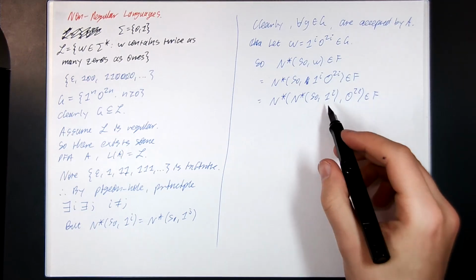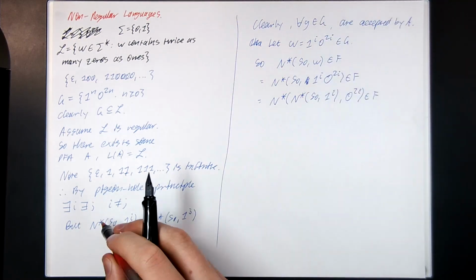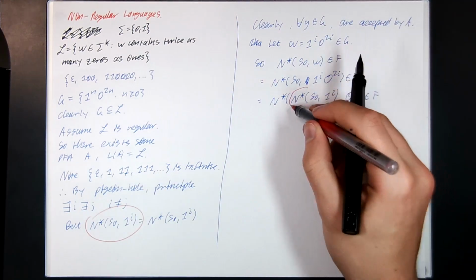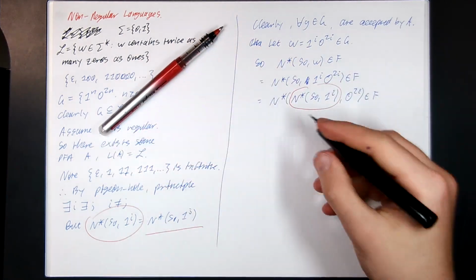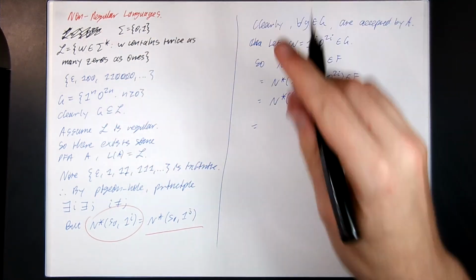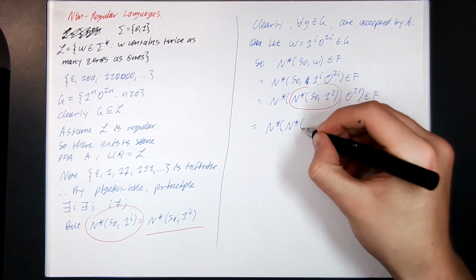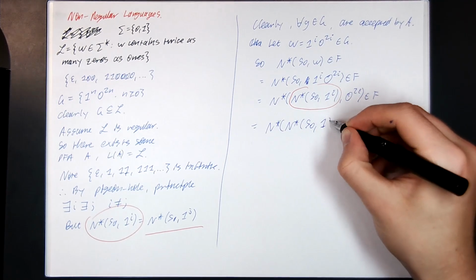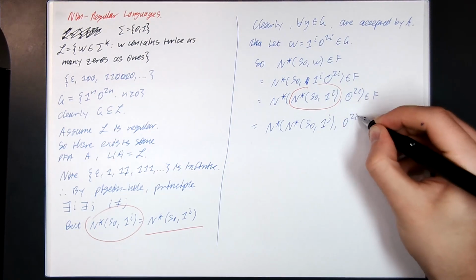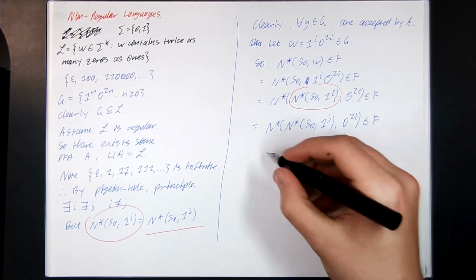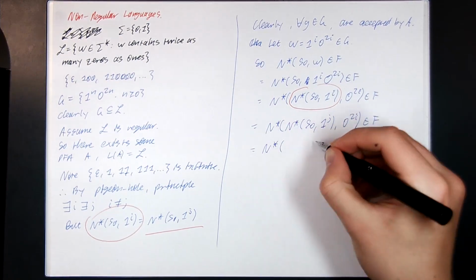And the sneaky trick comes in now. We're going to replace this term here with this term here, and we know they're the same state because pigeonhole principle told me so. 1 to the j, 0 to the 2i. It's still a member of F. And then you apply the append theorem backwards.